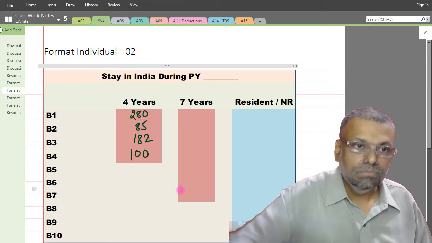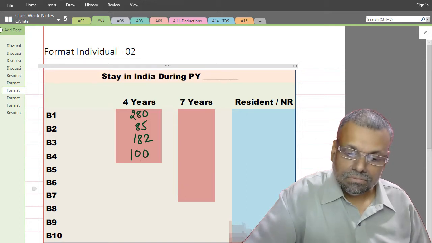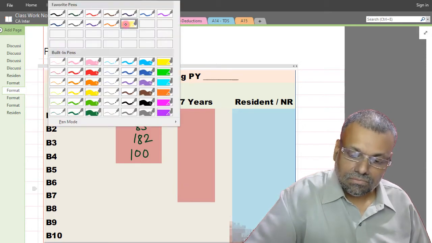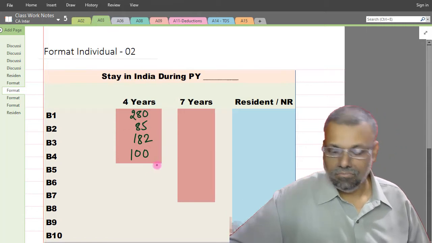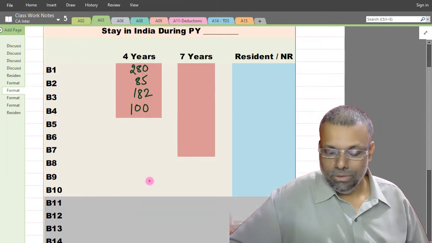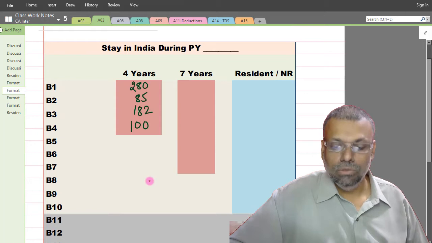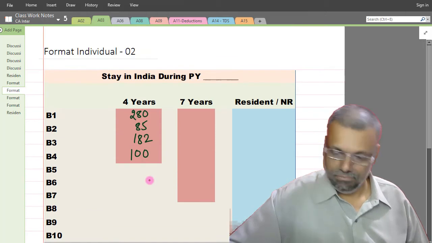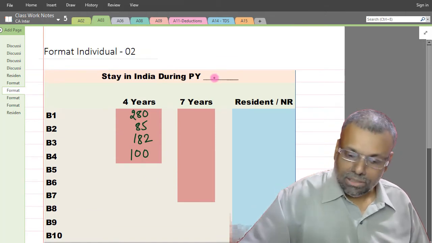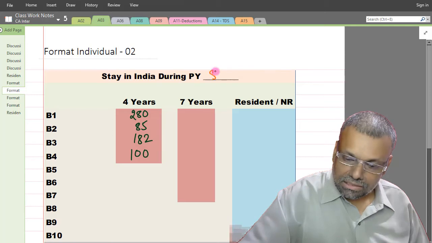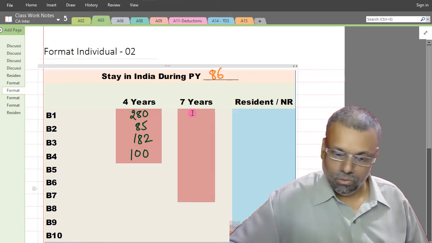Take the total. Now this total you need not write anywhere here; it is only a working note. And during the previous year, how much are you staying? 86 days. This is how we will develop the working note.